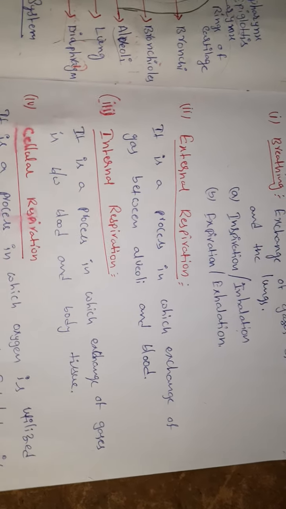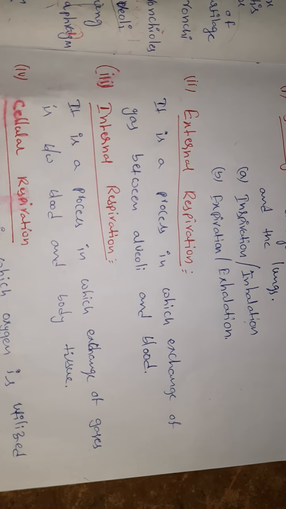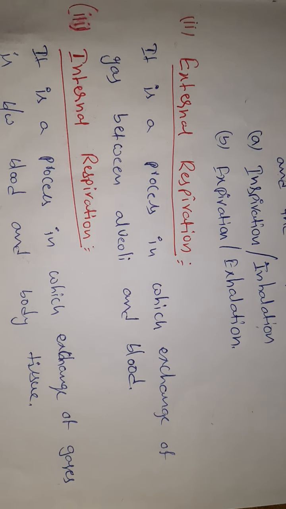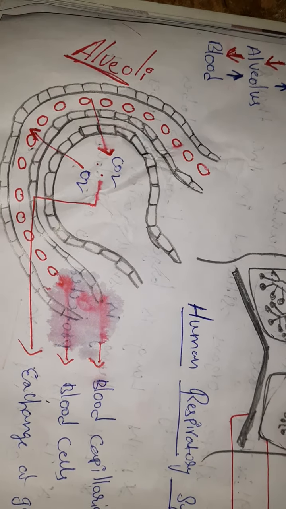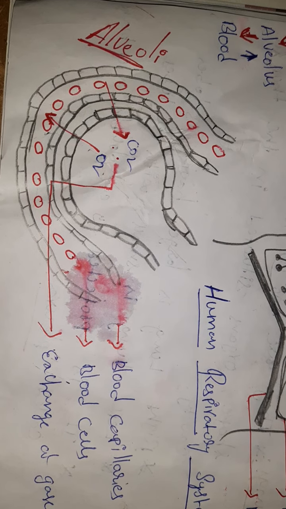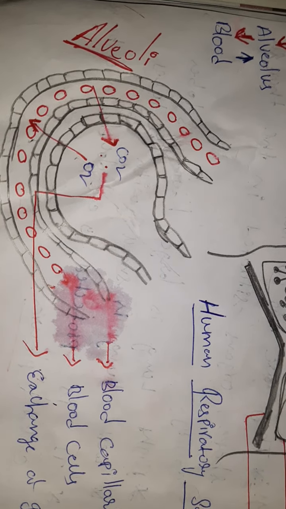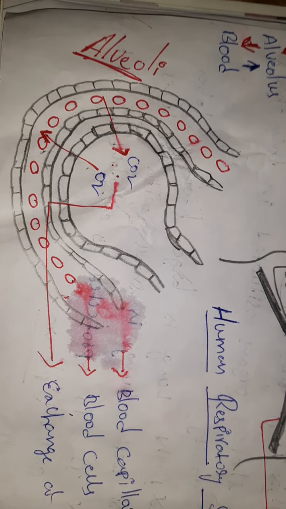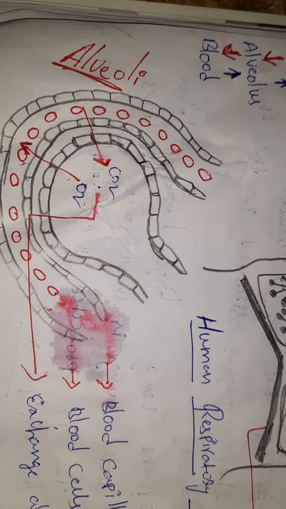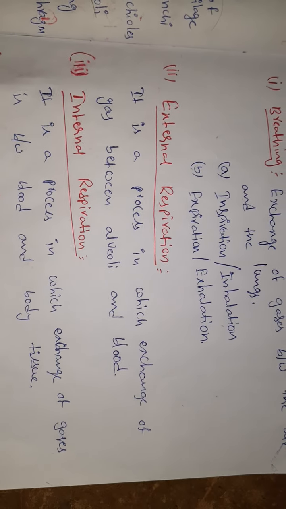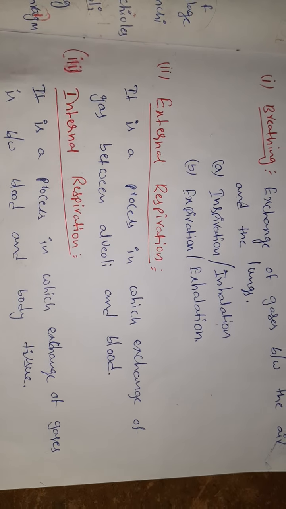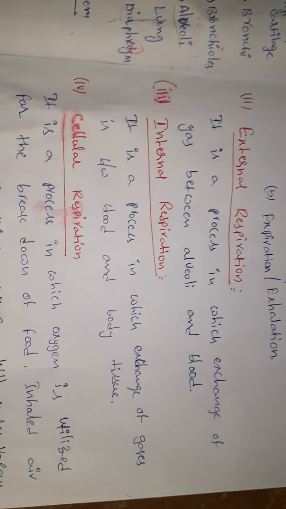Second one, external respiration. It is a process in which exchange of gases takes place between the alveoli and the blood. See here, the oxygen mixes with blood to form oxyhemoglobin, and the blood releases carbon dioxide. So that is external respiration.